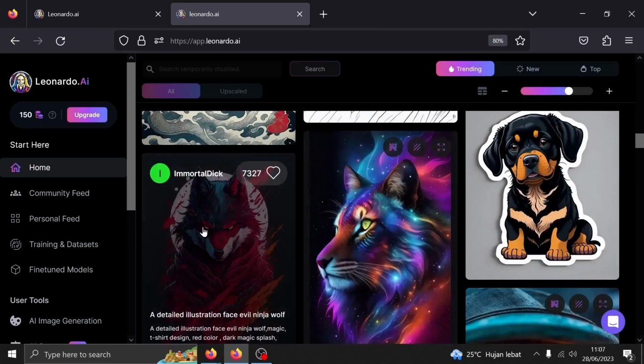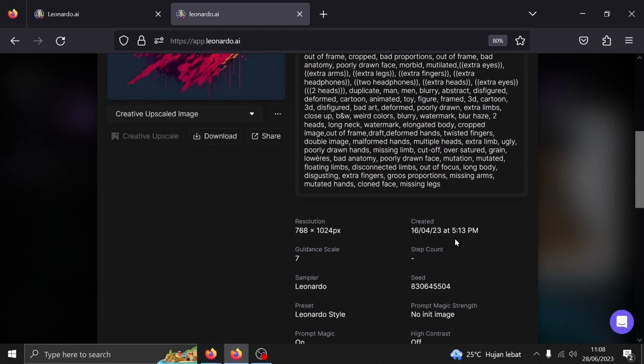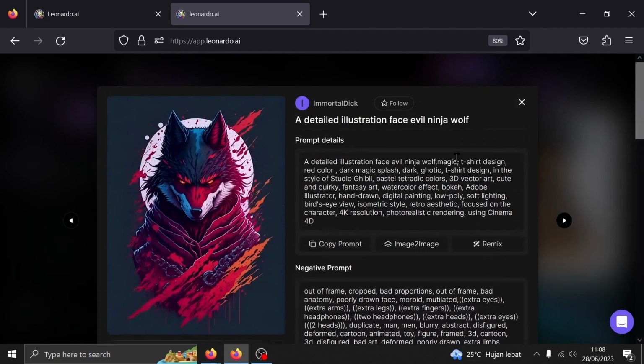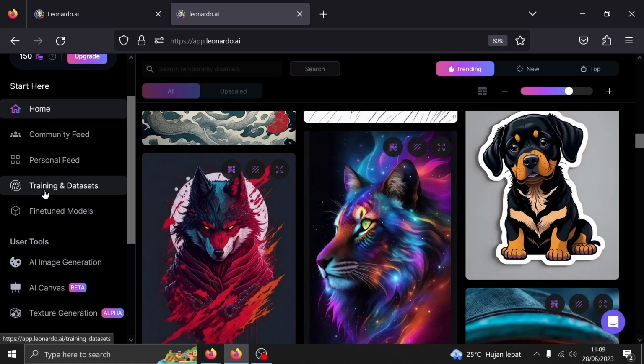If you click on an image, you can see the prompt used in generating that image. There are 2 available prompts in Leonardo AI, the normal prompt, or let's say, positive prompt, and the negative prompt. We'll get back to it soon. There's also a feature which allows you to make your own model by inputting 20-some images. However, we're not going to dive into it in this video.